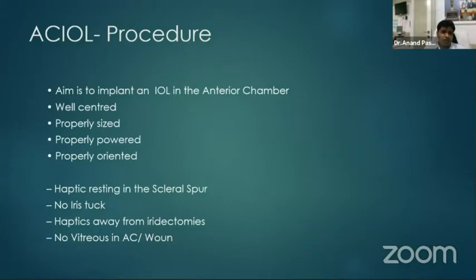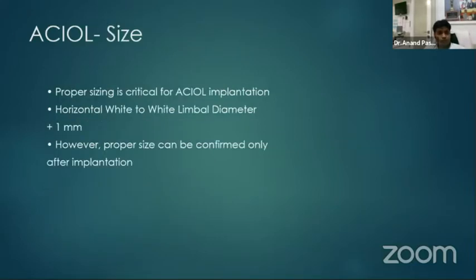So the aim is to implant the anterior chamber IOL which is well centered, properly sized, properly powered, and properly oriented, so that the haptic rests in the scleral spur. There is no iris tuck. The haptics are away from the iridectomies, and there is no vitreous in the anterior chamber or the wound.